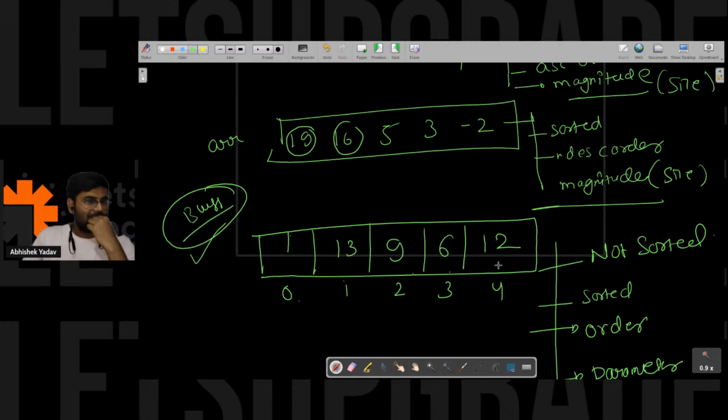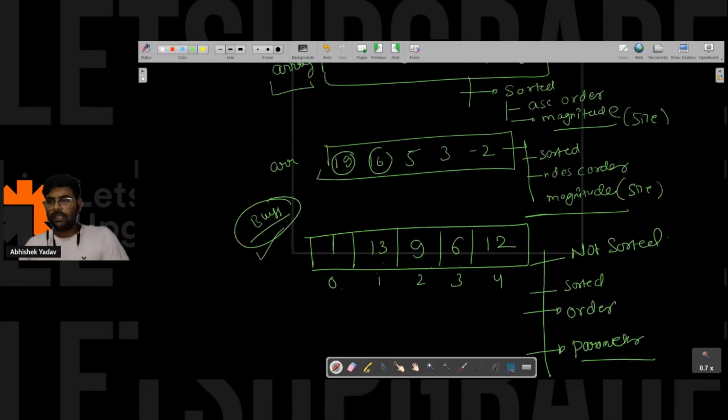Okay, 1, 3, 6. 1, 9, 12. It is 13, right? It is 13, right? It is not 3. It can be sorted independently from left to right. Okay, so yes, it is sorted.